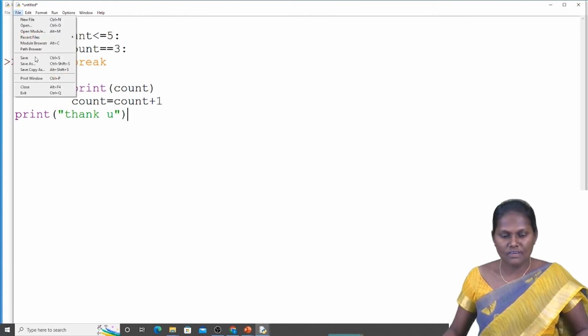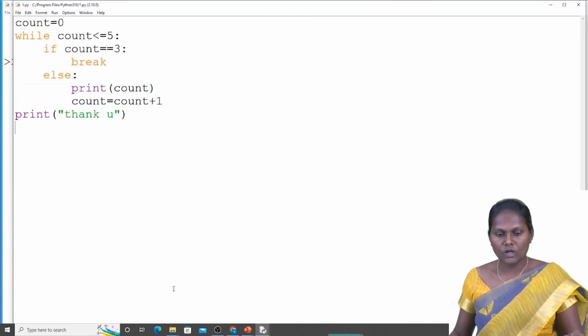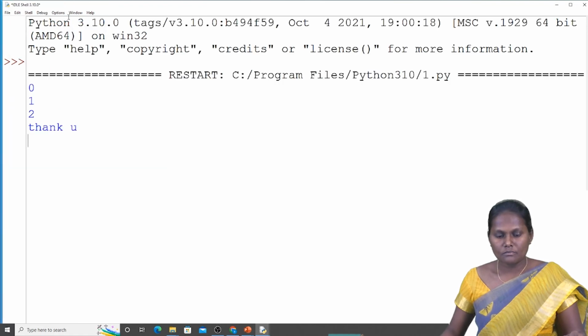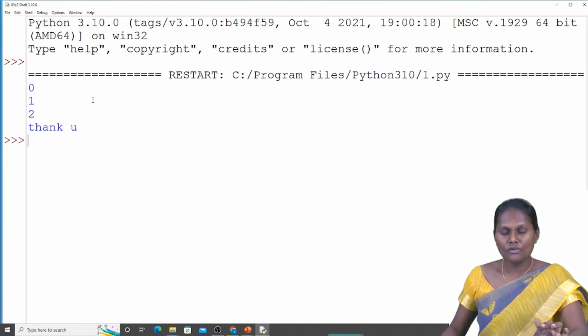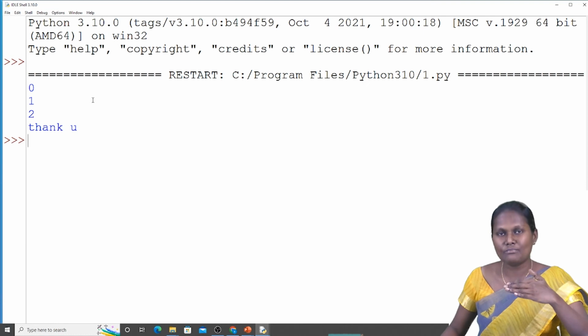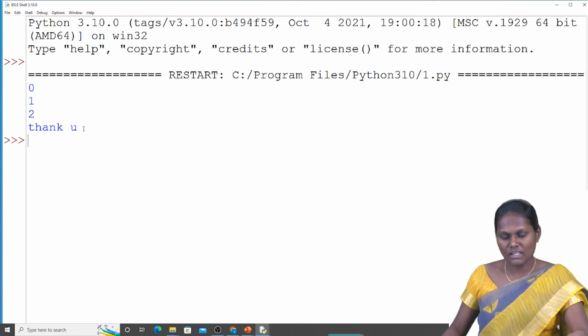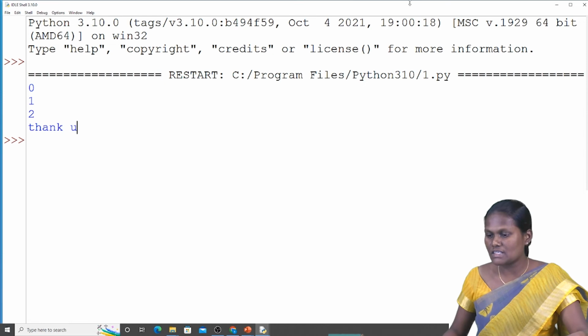Now I have to save the file. Then I'm going to run the code. See, 0, 1, 2. By 3, the condition is true, so I break the statement there itself. The condition is true now, then I am going to print thank you. I hope you all can understand by seeing this program.